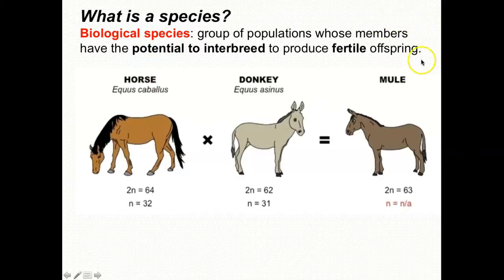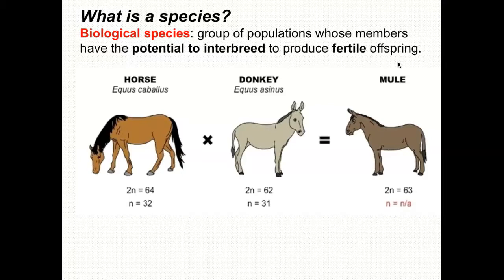You can't use this definition to talk about bacteria because they reproduce asexually. So when scientists look at how to categorize organisms like bacteria, they look at the similarity in DNA and the similarity of their genes, and they can determine whether something falls within the same species or not.